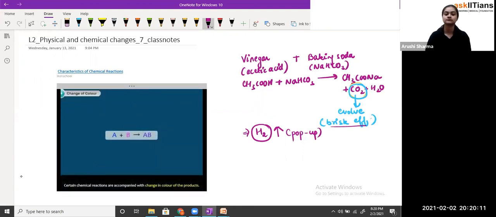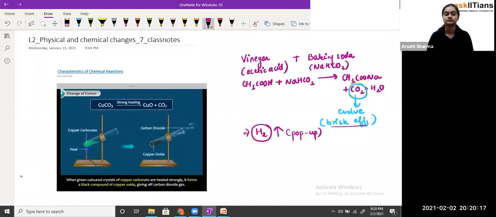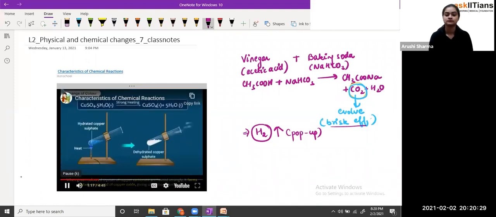Certain chemical reactions are accompanied with change in color of the products. When green-colored crystals of copper carbonate are heated strongly, it forms a black compound of copper oxide, giving off carbon dioxide gas. See students, what happened? First, we have seen that there is the evolution of the gas. Now secondly, there is the change in color. Now change in color, how?